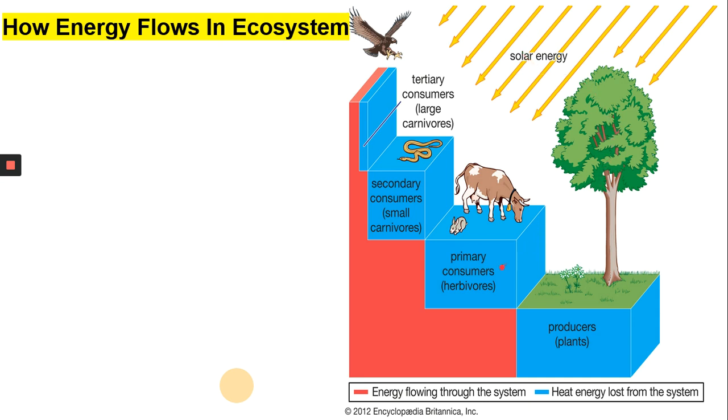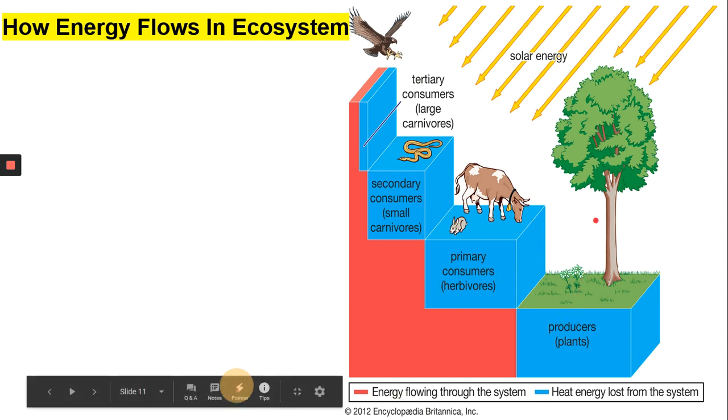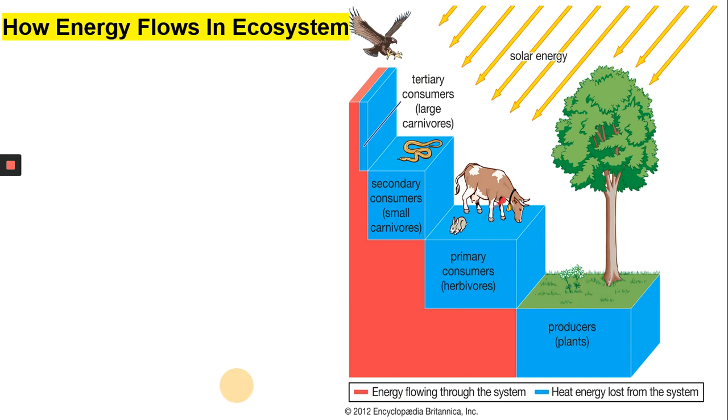Now look at the blue region. When the cow or the rabbit or these herbivores are eating the leaves of this tree or the grass, a lot of energy is being lost in the form of heat. Why?